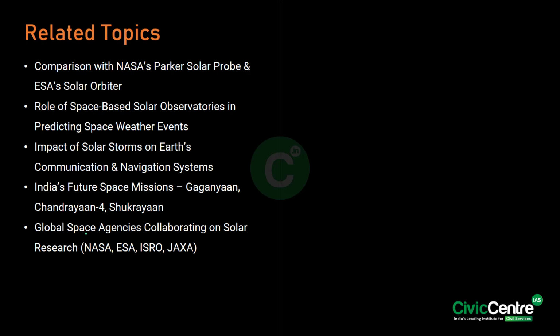The key instruments used in Aditya-L1 are, firstly, the Visible Emission Line Coronagraph, which studies the corona and space weather effects. Secondly, we have the Solar Ultraviolet Imaging Telescope, which captures high resolution images of the sun's layers.